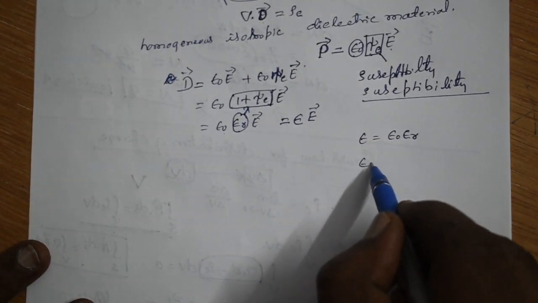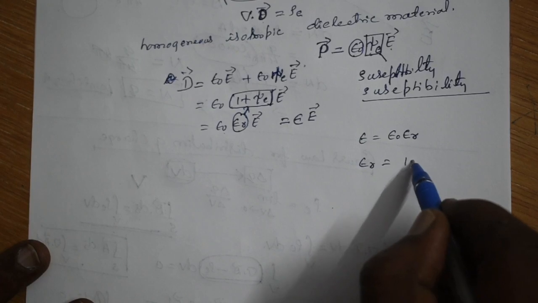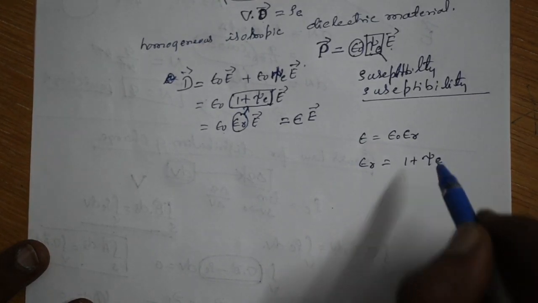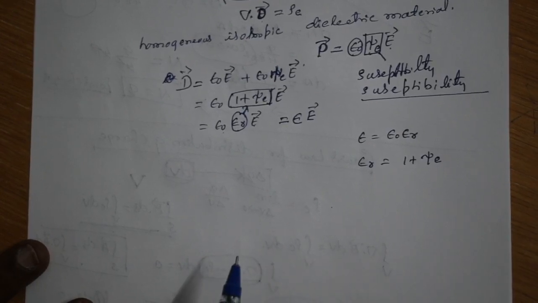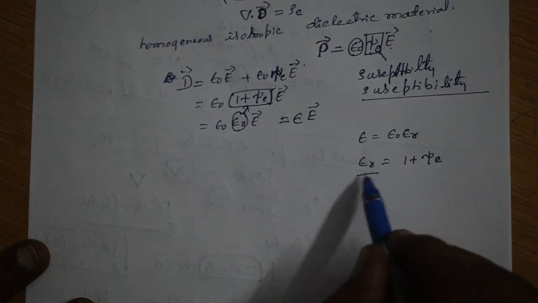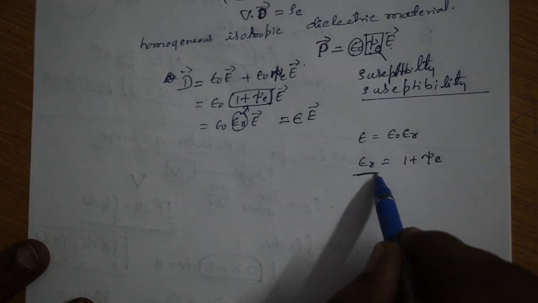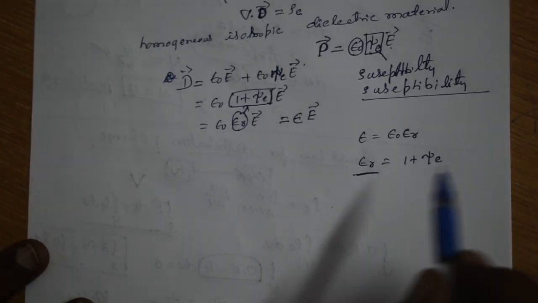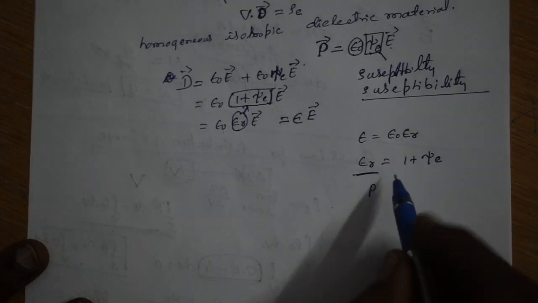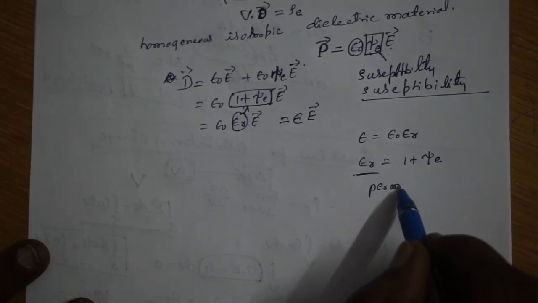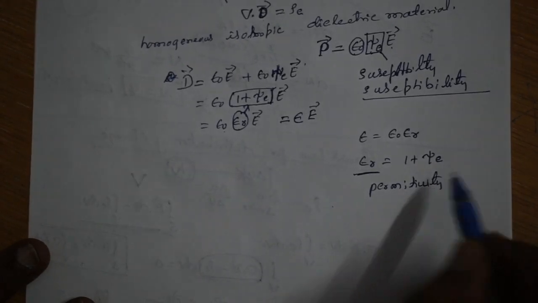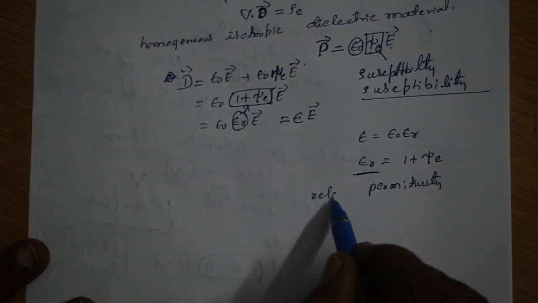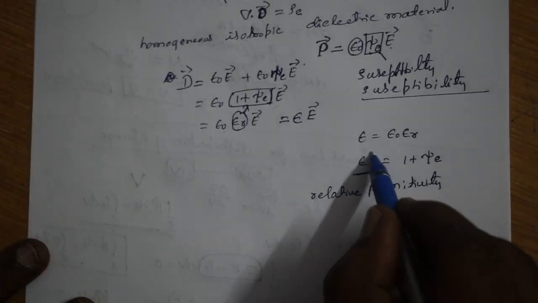Then what is your epsilon R? Epsilon R is 1 plus chi E. Right. Now here you can observe that this epsilon R is called relative permittivity.